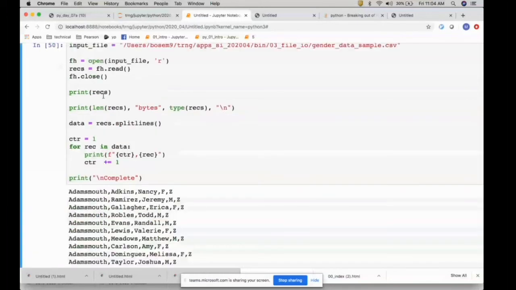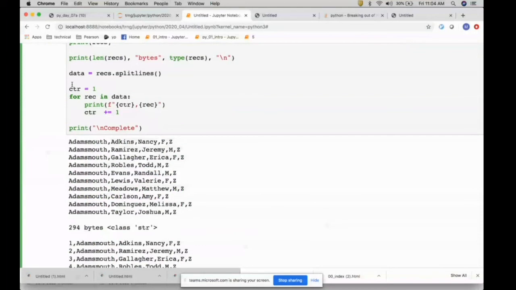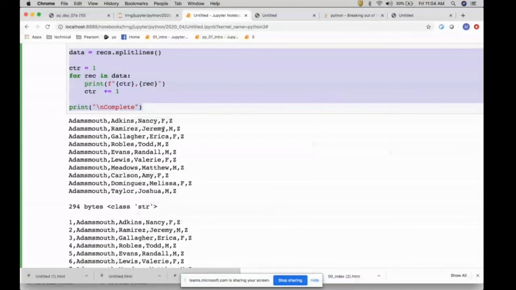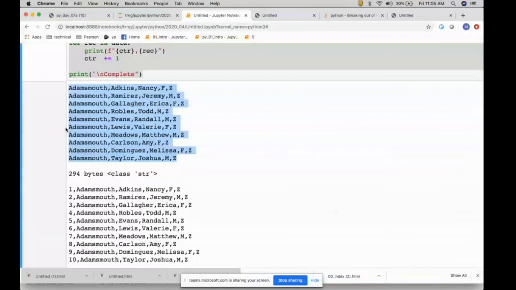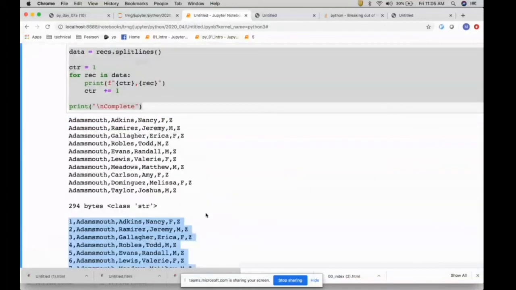So this is the read operation. And in case you want to process record by record, once you read and then close the file, you simply use the splitlines function. Then it splits by the new line, so the new line will be gone because it is used as a delimiter. And then you simply read the record from the list. So splitlines will return a list of records. Okay, so here is the original string. And then after that, what I did is I added a sequence number, and then we process record by record. Okay, so this is the first option.